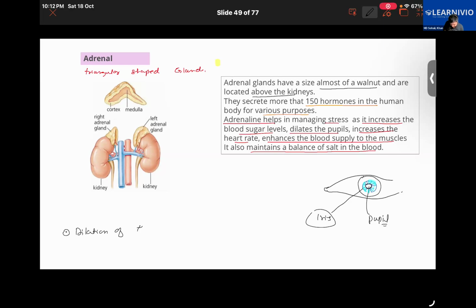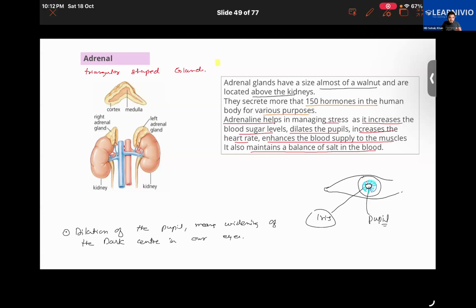Dilation of the pupil means widening of the dark center in our eyes. So that is also one of its functions. Then it also helps in managing stress. It also increases the blood sugar level and increases the heart rate. Obviously, once adrenaline reaches the heart, it increases the heart rate.